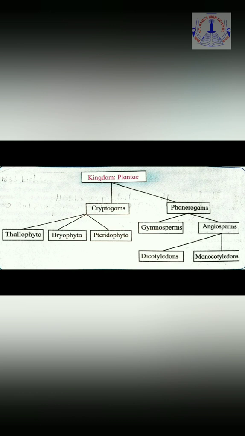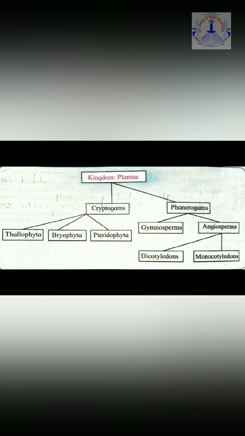Here we shall study about the classification of kingdom Plantae. We all know that in the year 1883, a botanist by the name of Eichler divided kingdom Plantae into two subkingdoms, cryptogams and phanerogams.